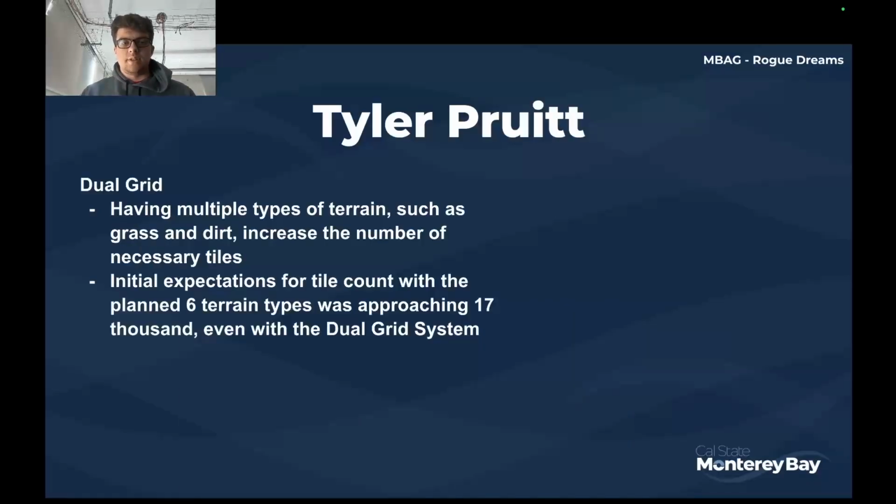Even with the dual grid system, having multiple types of terrain such as grass, dirt, water, pathways, any other forms of tiles massively increases how many tiles you need. We initially expected to use 6 terrain types, and mathematically, that turned out to needing approximately 17,000 tiles, even with a reduced number due to the dual grid system.